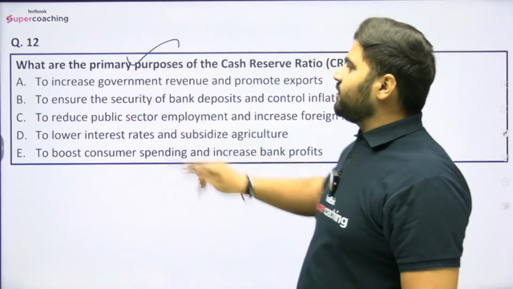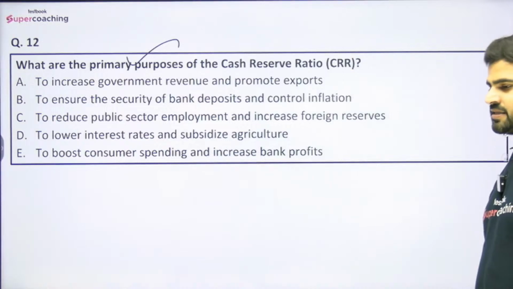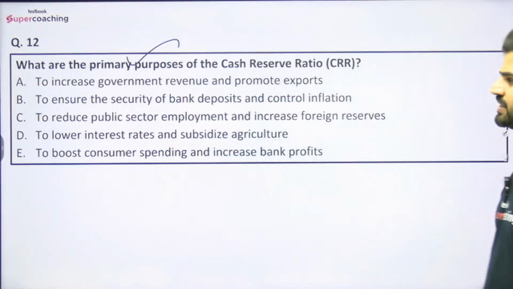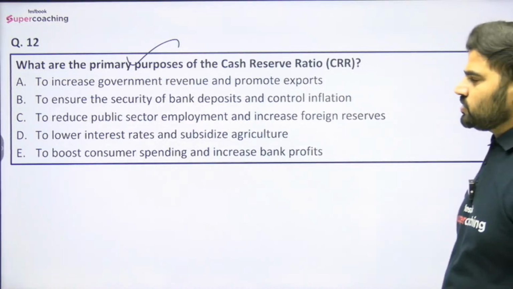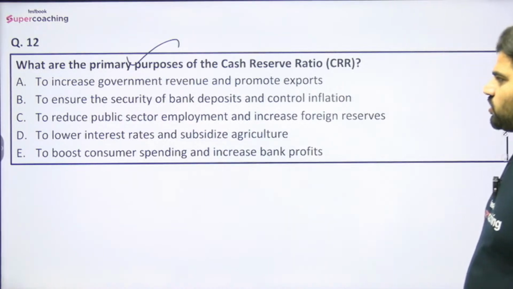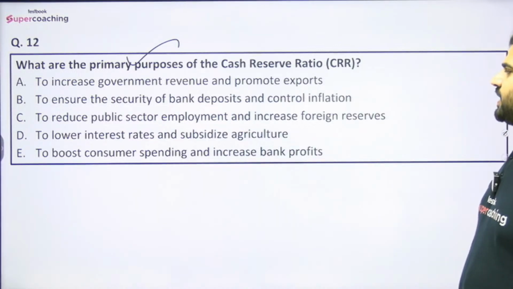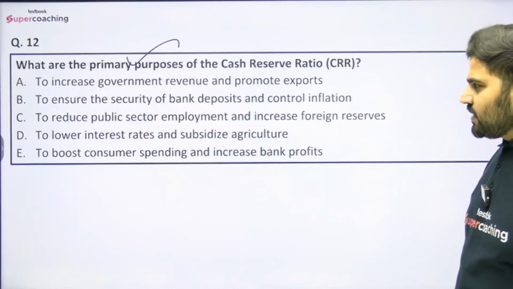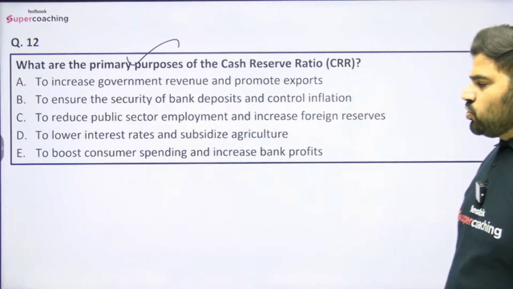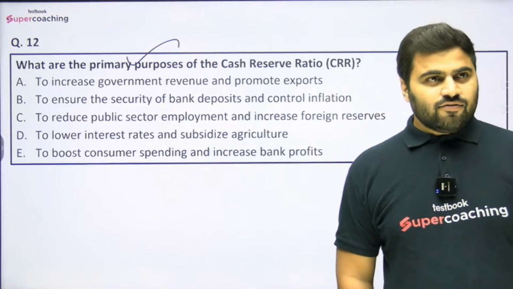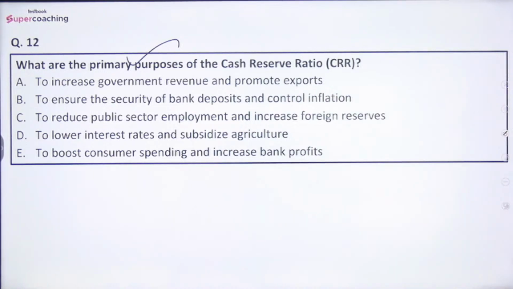Question number 12 is: what are the primary purposes of the CRR? ठीक है, CRR का, that is cash reserve ratio का primary purpose क्या है? Options are: to increase government revenue and promote exports, to ensure the security of bank deposits and control inflation, to reduce public sector employment and increase foreign reserves, to lower interest rates and subsidize agriculture, to boost consumer spending and increase bank profits. बताइए, what is the primary purpose of the CRR?